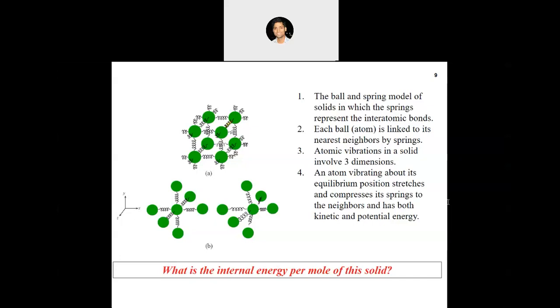How does potential energy contribute towards 3 degrees of freedom? Because there are springs, basically bonds, in all three dimensions, we will have potential energy in all three dimensions which are independent of each other. That is why we can have 3 degrees of freedom for the potential energy itself, in addition to the 3 degrees of freedom in the kinetic energy.